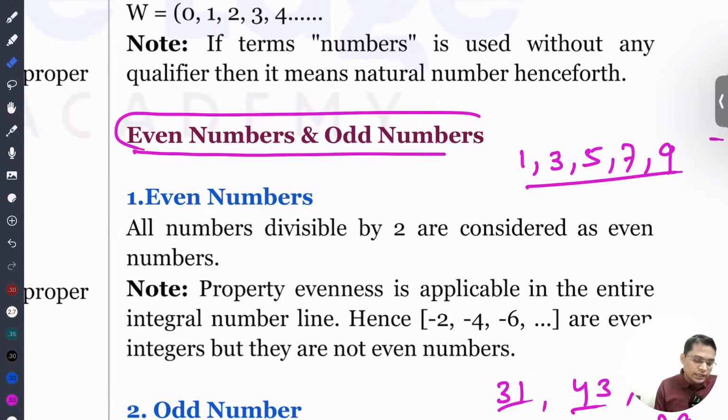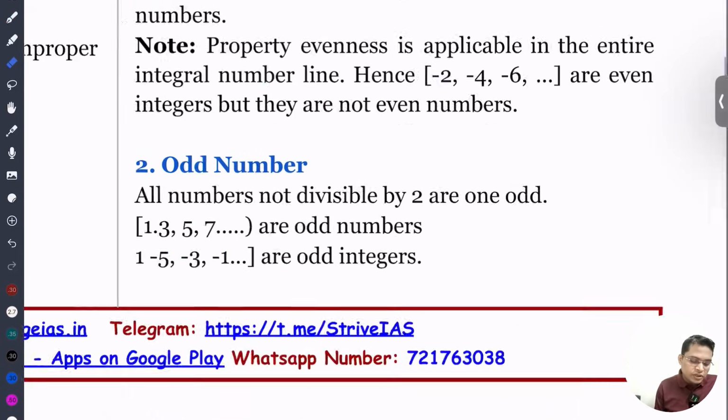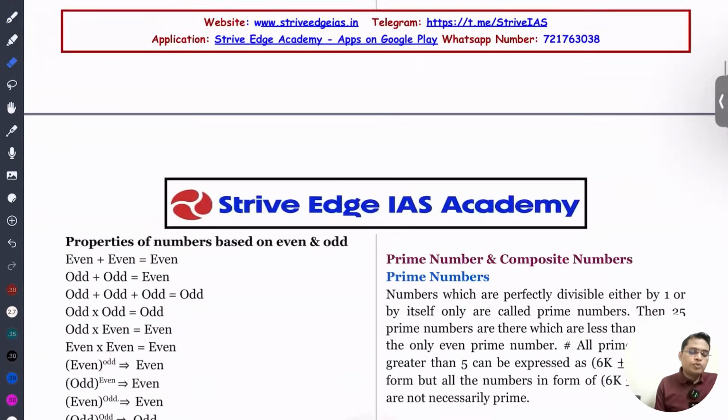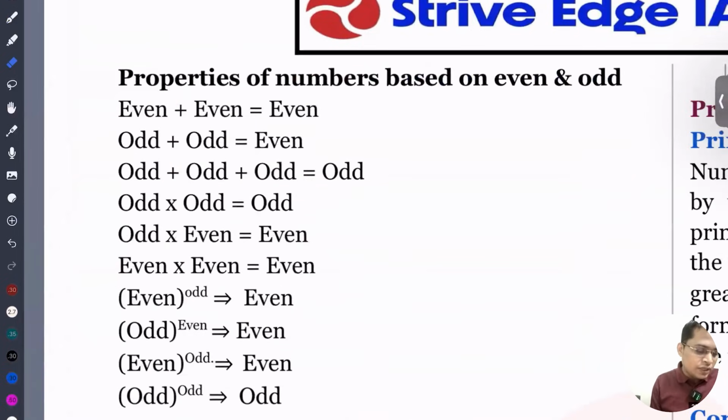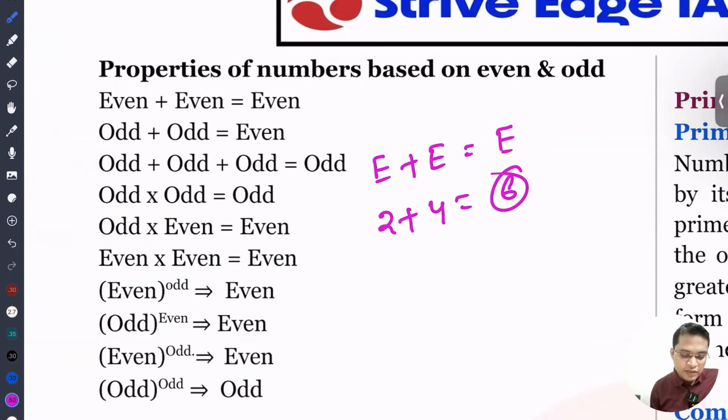Okay, let's move ahead. You just need to know this concept, as there can be questions. There are some properties of odd and even numbers, so you have to remember them. Even plus even is always even. If you are not able to recall it in the examination, you can simply take two even numbers, for example 2 plus 4, it is 6, so even. So you can also derive it in the examination.